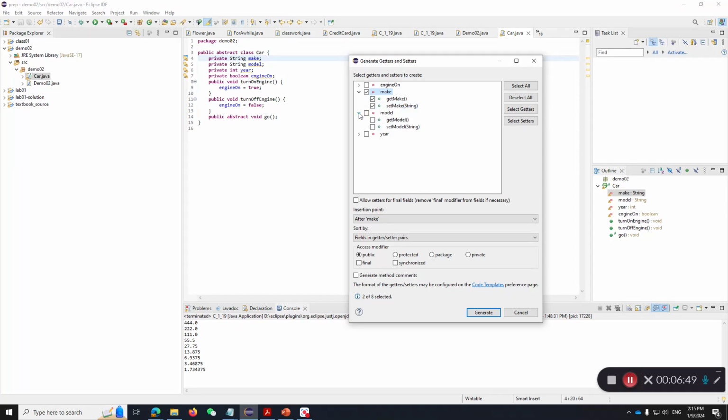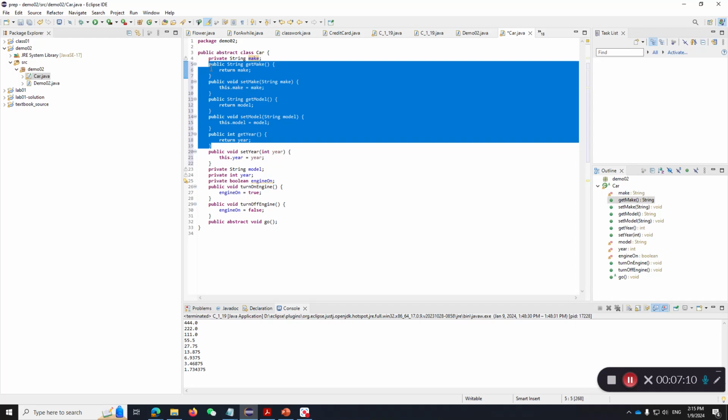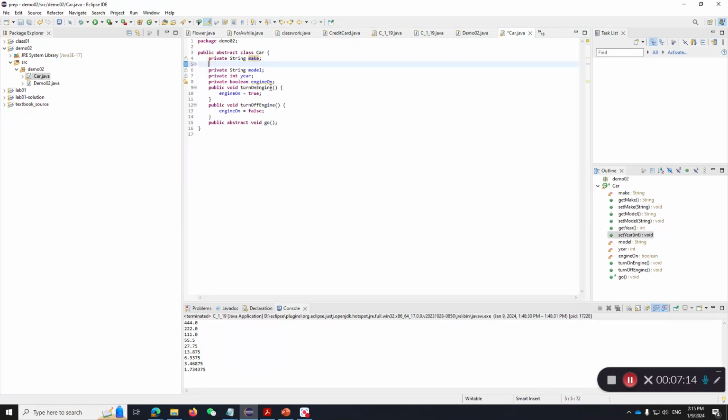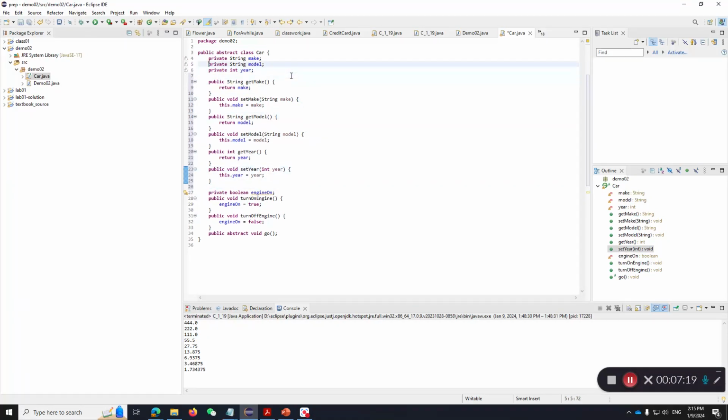So we want that for our make, model, and year. When I click generate, it's going to create these methods for me under a public modifier. You can rearrange the locations if you want to, so let me put them under year. Okay, so this is my abstract class.